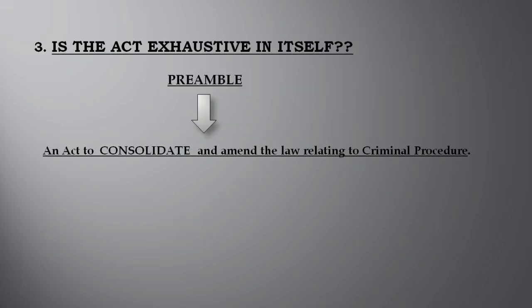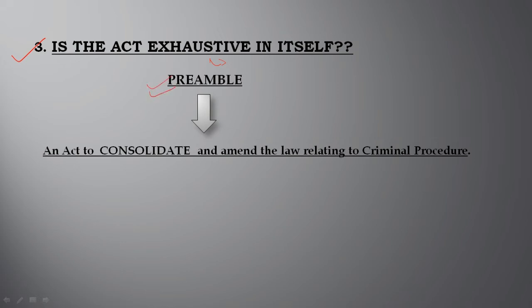Now if we move to topic 3, it says: is the act exhaustive in itself? Means, in criminal procedure, do we need to refer to other law apart from Cr.P.C.? So whenever we need to know whether an act is exhaustive in itself, we need to look at the preamble.